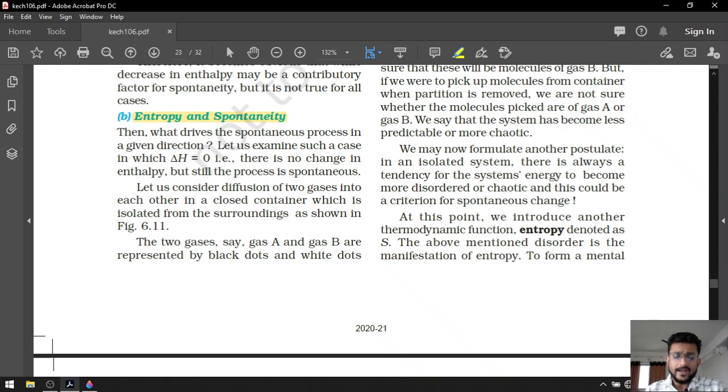We know that enthalpy is related to spontaneity. Why? Because if heat is released, delta H is negative, that means exothermic reaction is there and product is more stable compared to reagent.